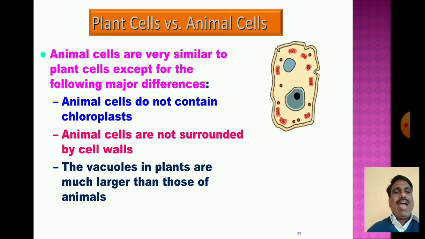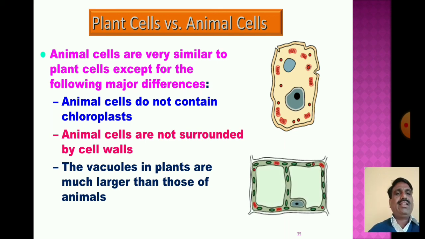The vacuoles in plants are much larger than those of animals. These are the main differences between the plant cell and animal cell.